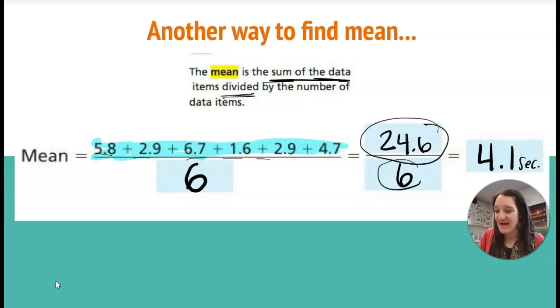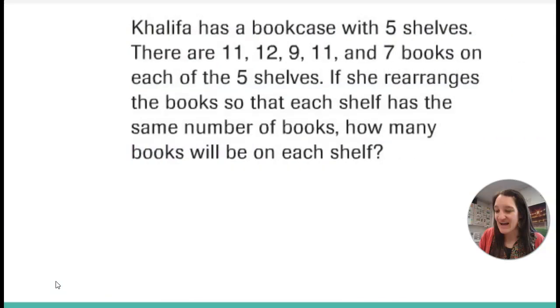Okay, so let's try this on your own. I'm going to let you do it. Khalifa has a bookcase with 5 shelves. There are 11, 12, 9, 11, and 7 books on each of the 5 shelves. If she rearranges the books so that each shelf has the same number of books, how many books will be on each shelf? All right, so we want to find that fair share. Every shelf wants to have the same amount or they'll be sad that one shelf has more than the other, right? Because that's how shelves are.